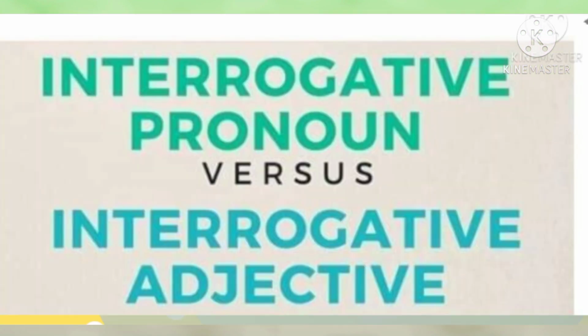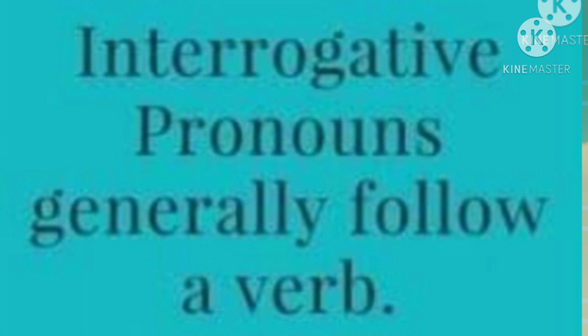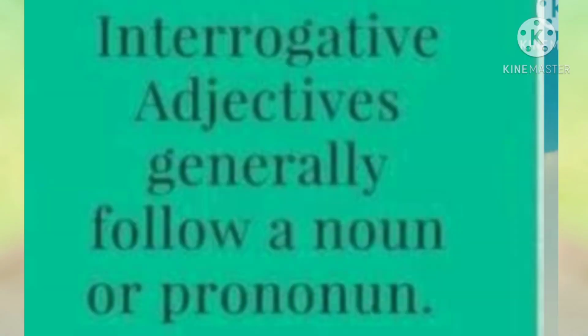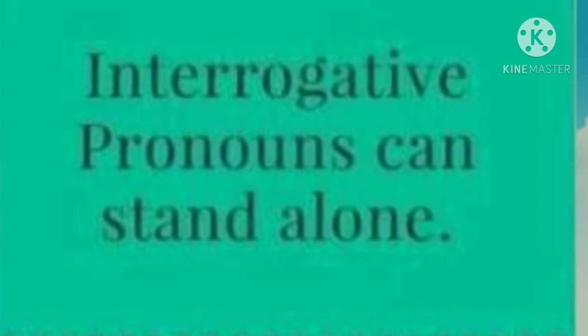Then we learned about the difference between interrogative pronouns and interrogative adjectives. Interrogative pronouns generally follow a verb. But in the case of interrogative adjectives, they generally follow a noun or pronoun. Interrogative pronouns can stand alone.